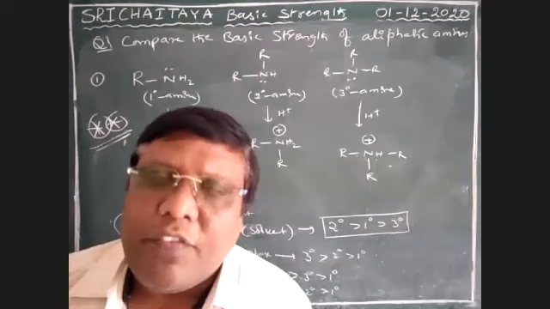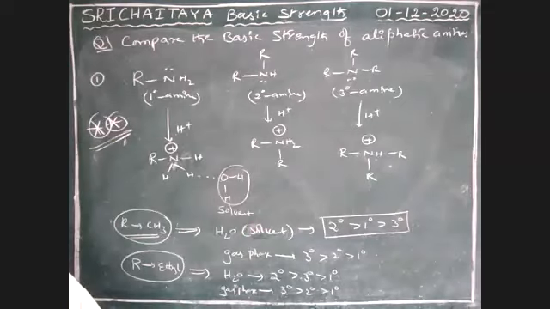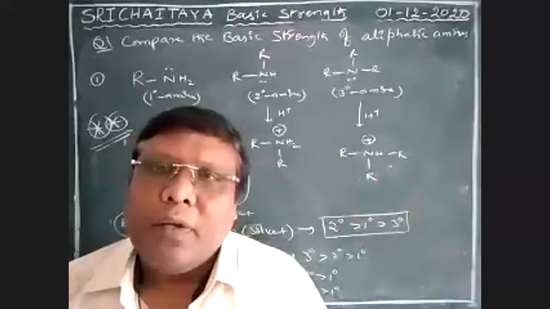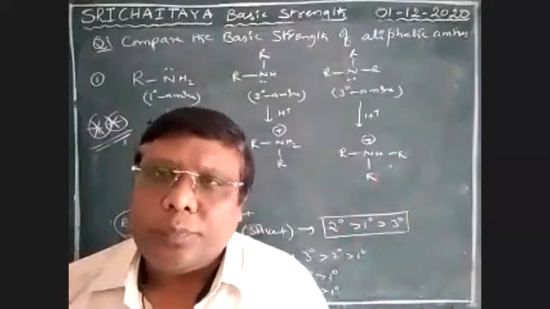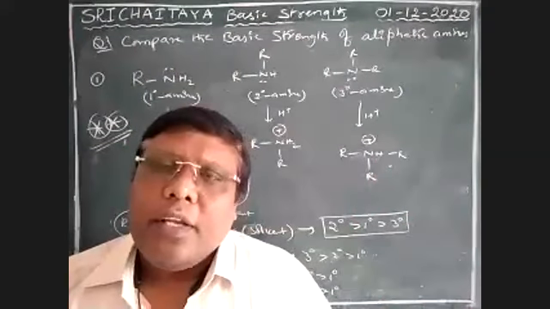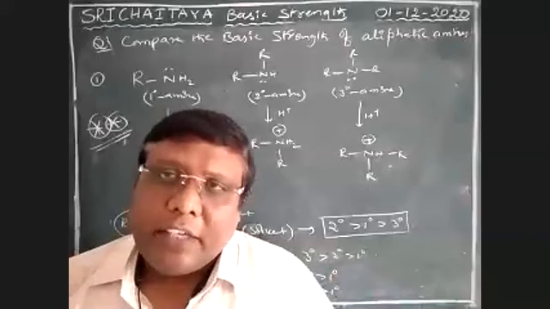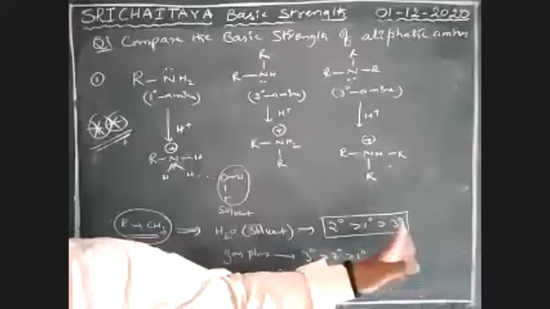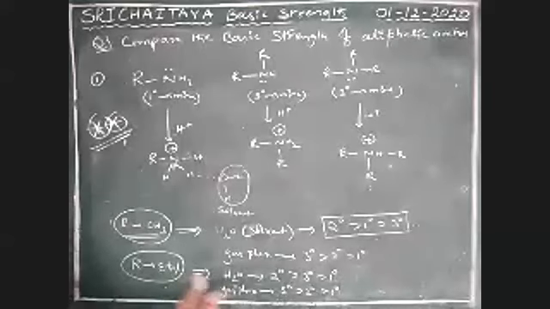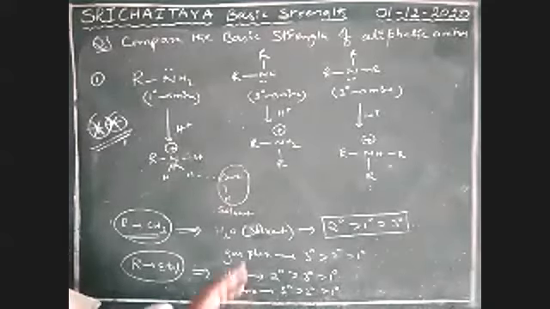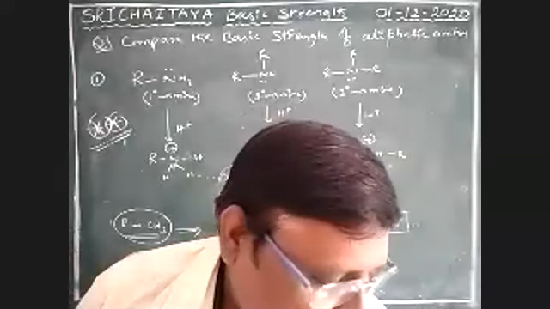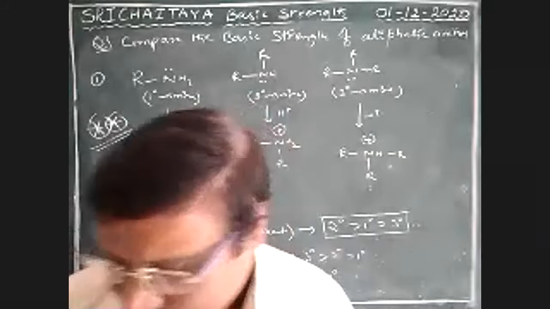So in vapor phase, in gas phase, tertiary greater than secondary greater than primary, whether it is methyl group or ethyl group. If solvent effect is applied along with inductive effect, for methyl it is secondary greater than primary greater than tertiary, and in case of ethyl, it is secondary greater than tertiary greater than primary. So this is very important towards aliphatic amines. Next one.